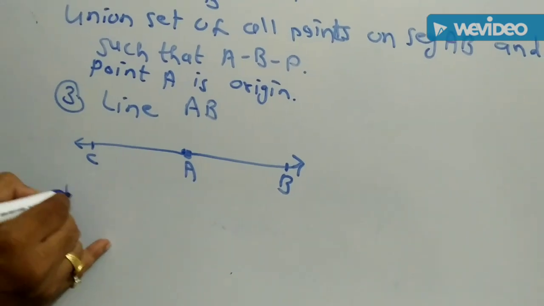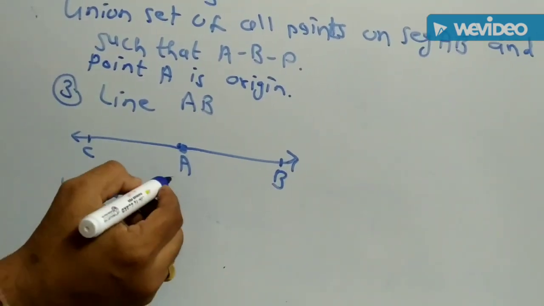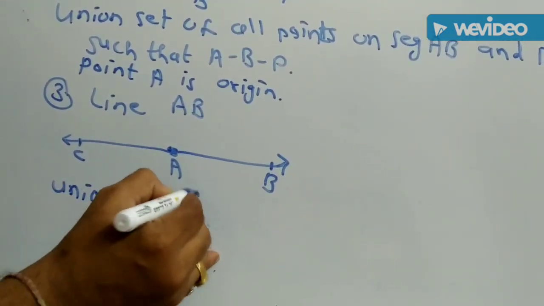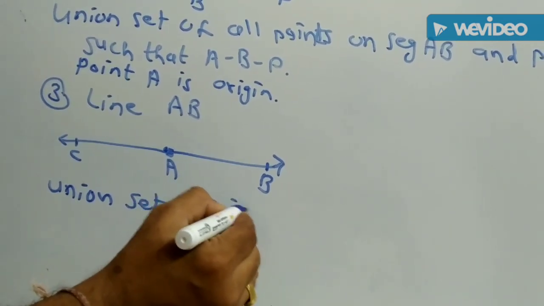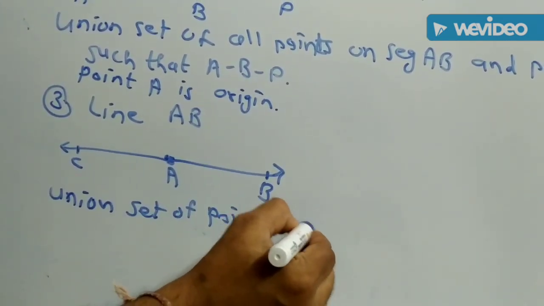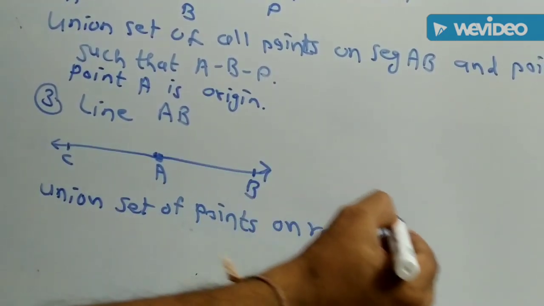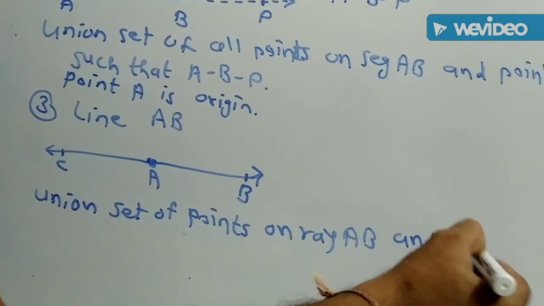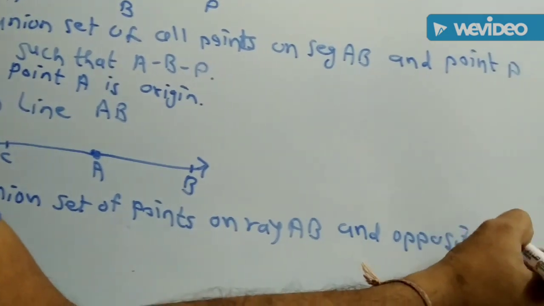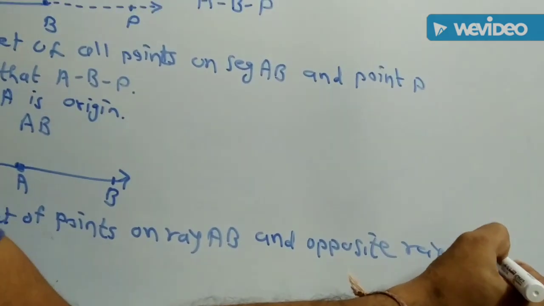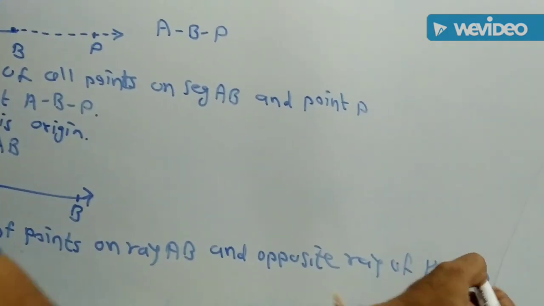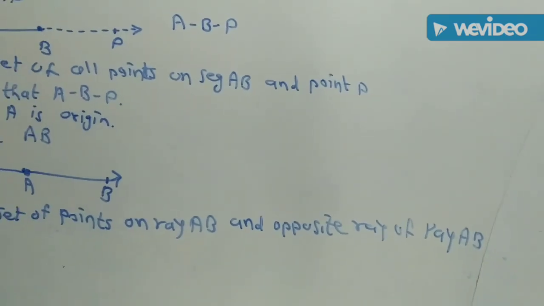That is, the union set of points on ray AB and the opposite ray of ray AB is called the line.